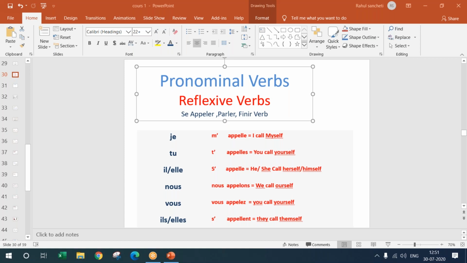"Comment vous appelez-vous" is a very formal way of asking the name. Generally, in a relation between a professor and a student, the student always addresses the professor with vous, and the professor always addresses the student with tu. So if you ask me my name, you would ask, "Vous, comment vous appelez-vous?" "Comment vous appelez-vous" is how do you call yourself?